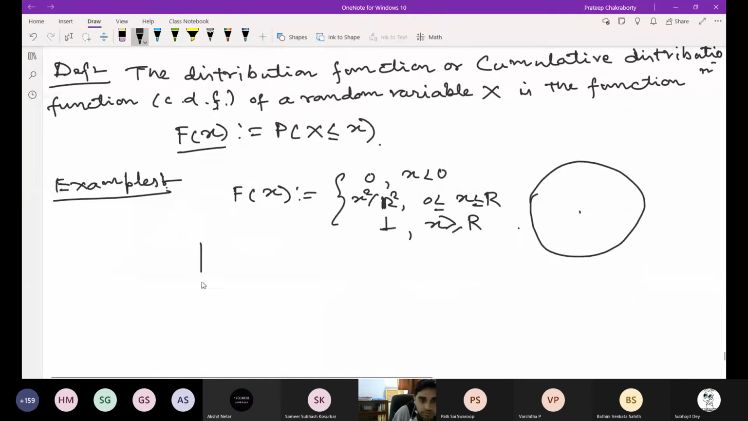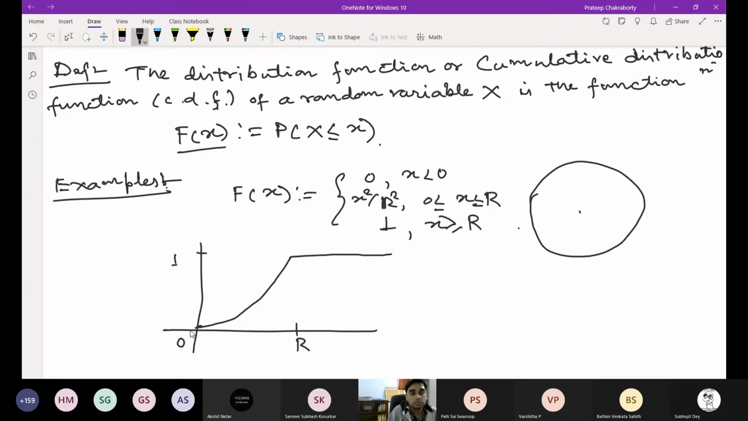So I draw the picture. This is r, this is 0, this is 1, so like this. Okay, now tell me if you have any questions. No questions? Hello, yes sir, tell me.